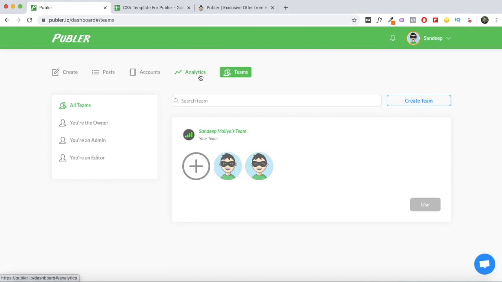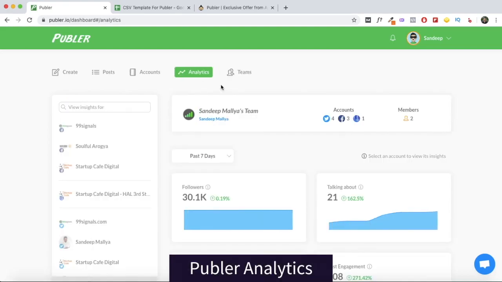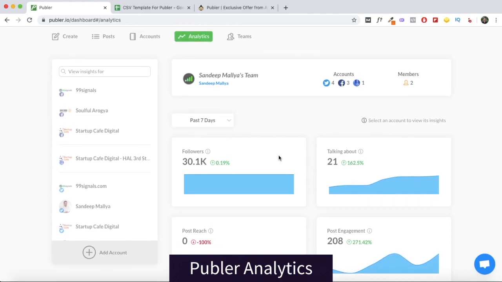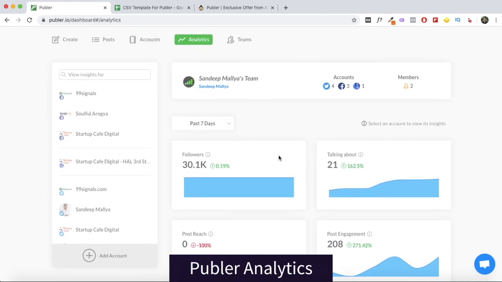And finally, you have the analytics section. Now, this is perhaps the most important feature that this tool has, and any social media scheduling tool should have decent analytics capabilities, and Publer provides you with decent analytics. You will see how your posts are performing. You will also see the engagement for your posts. By default, it will show you the analytics of all the social media accounts that you've connected here, but you can get specific.